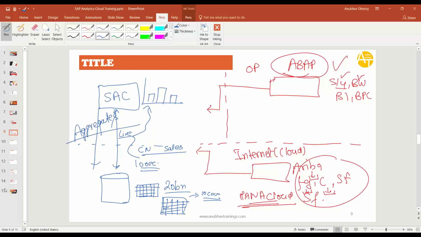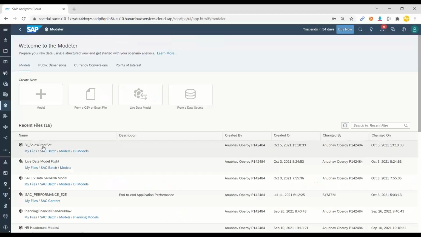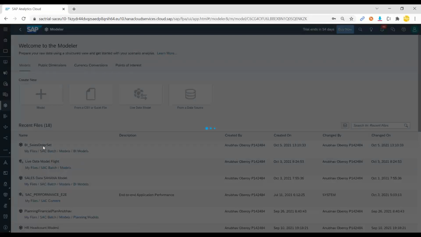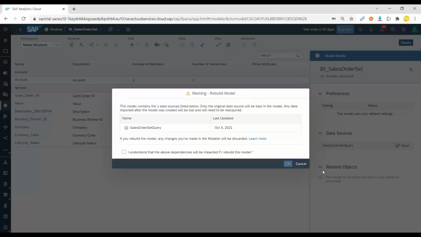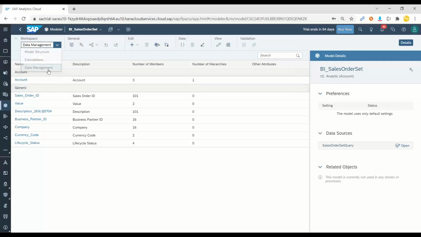Okay. So in the load data, when we schedule the refresh, how is it going to work? Is it going to truncate and reload, or is it going to get the updates? That's where we have the load data settings. If you go with an acquired data model, let me see if I have a model where I can show. I think I've deleted this model. Okay, we have it. When you go to the data model, you can go to data management, and here you have the possibility to choose the settings.